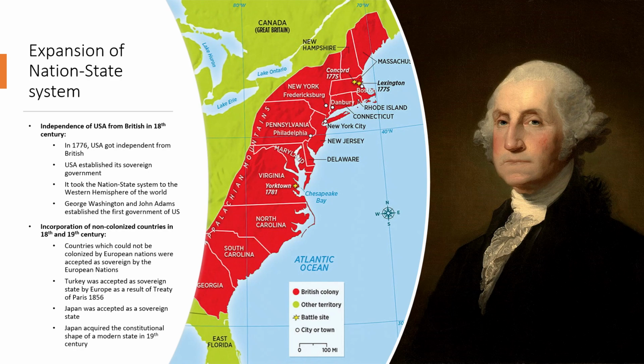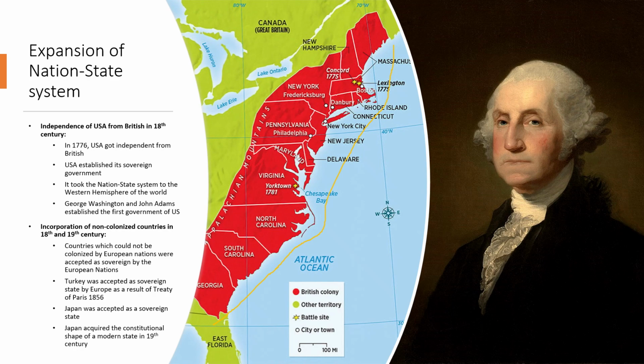We would study this thing in the history of USA. Inshallah, I would start that course also. So we would study the colonization of USA in that course in detail. So USA was also a colony of Britain, Spain, and France. All these imperial powers divided the Western Hemisphere among themselves. This right here is the map, and these were the 13 colonies of the British Empire: Georgia, South Carolina, North Carolina, Virginia, Maryland, and these were the colonies.